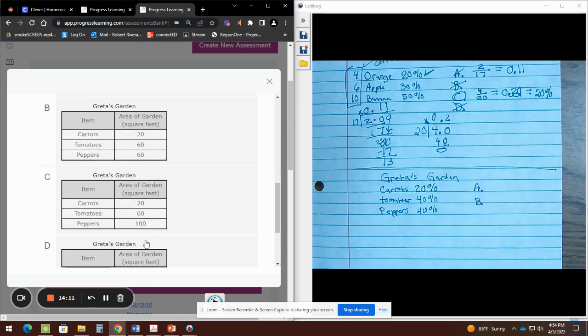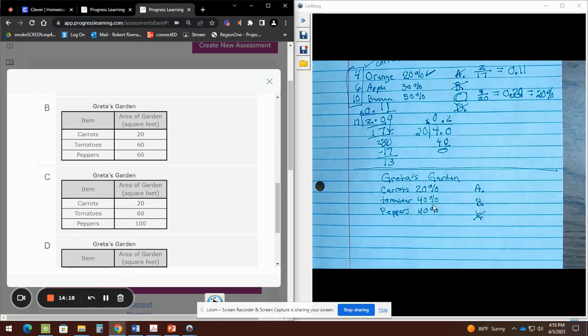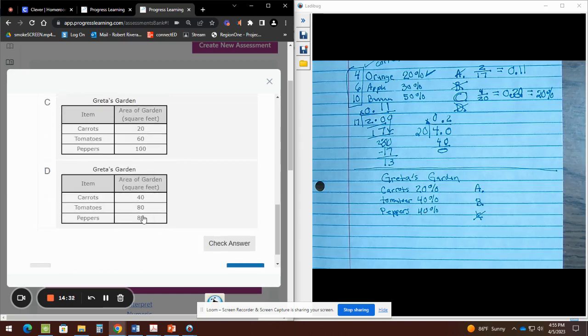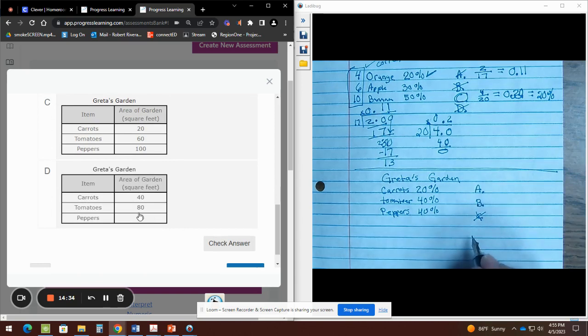Letter C, none of them are equal. That's why letter C is not a good one. Tomatoes and peppers should be equal. One has 100, the other one has 60. That would not be possible because they have the same percentage. It's the same percent-wise. So letter C, that's not a good one. D, they're equal. Okay, so we have three good ones this time.